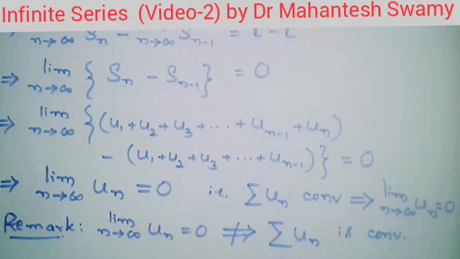So we have proved in the theorem a necessary condition, that is, when the series is convergent, when summation un converges, then it implies limit of the nth term is 0. On the other hand, we have a remark: when the limit of the nth term of the series is 0, then it need not imply that summation of un is convergent.